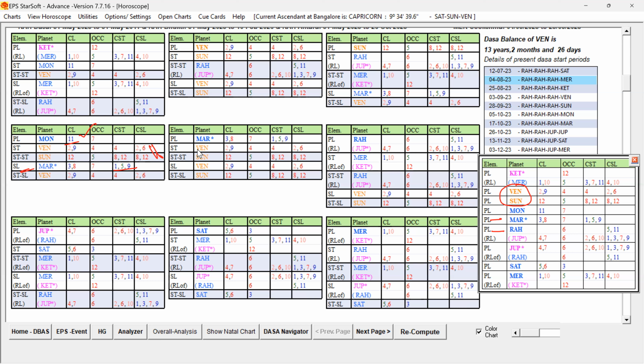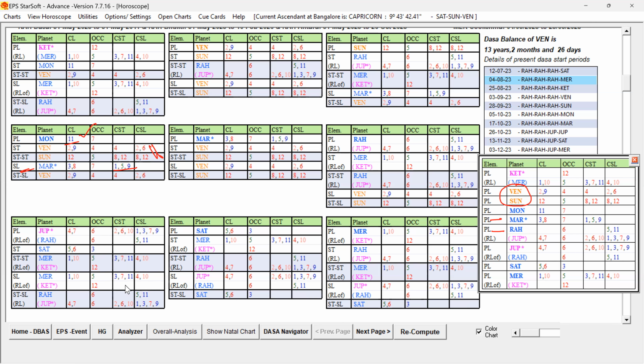Here, Moon, no. Mars itself, no. Look at Rahu. Rahu is good, but the star level planet is not so good, because 5 and 11 in the star of your planet is good only, but 4 and 10. So 5, 11 is not supported. And further, the sublord is Venus. So this is not good. So Rahu also is not favorable. And Jupiter is the Badhaka Lord. So whenever the Badhaka Lord is playing a role, we have to be careful. Badhaka Lord in the star of your planet, and that is fine.